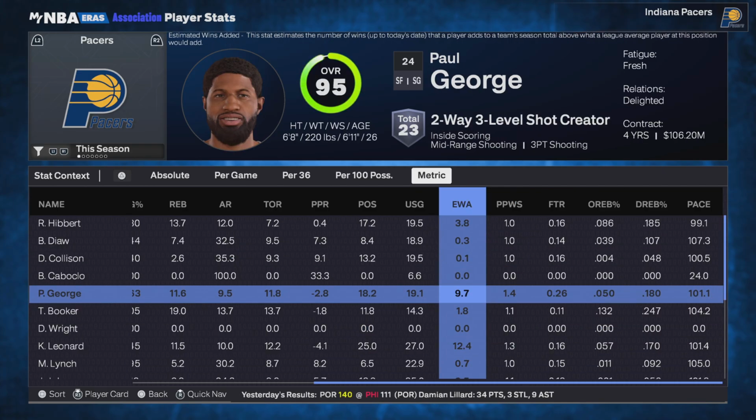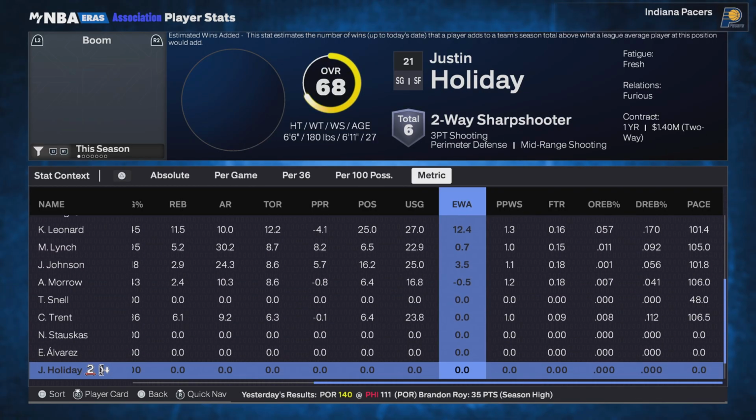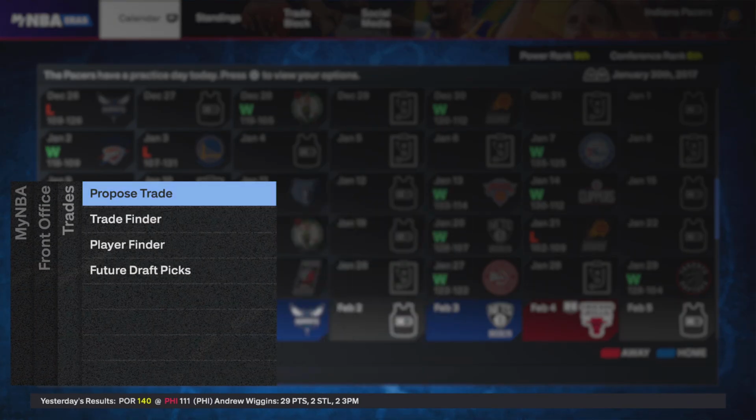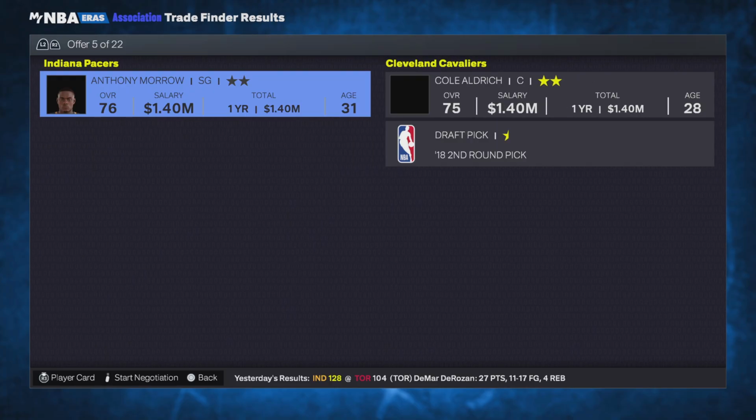Kai has 12 wins. PG has 9. He's at a -5. Is he? So he's a negative. One last trade, and I'm only doing it just to add bench fees.